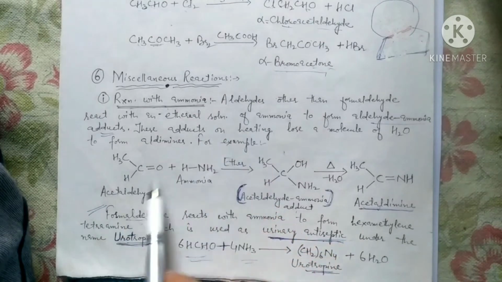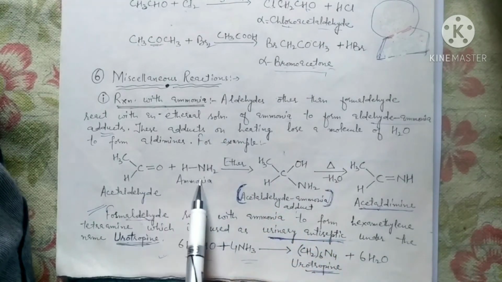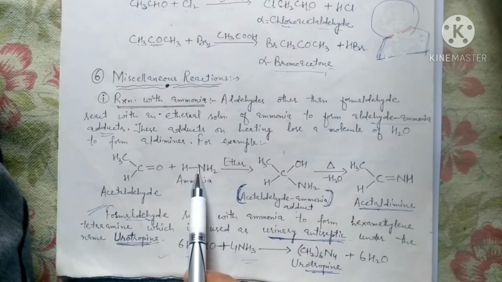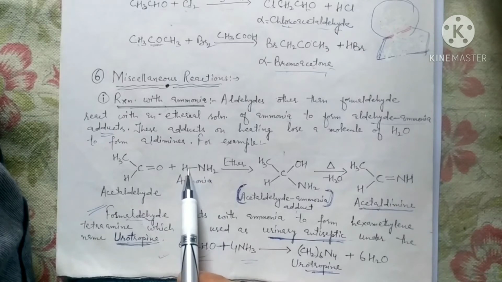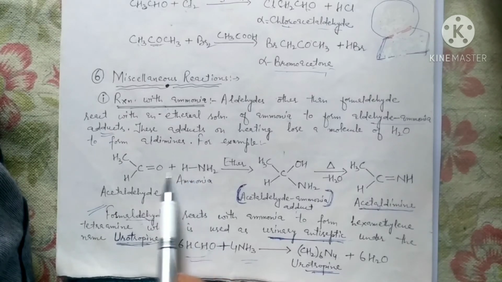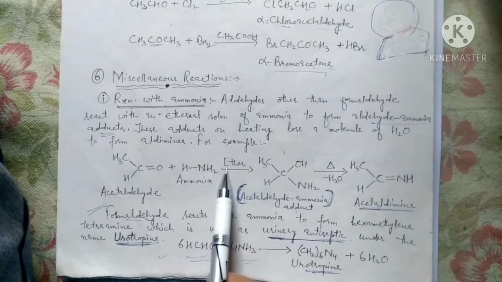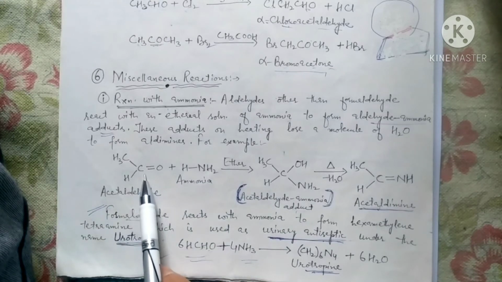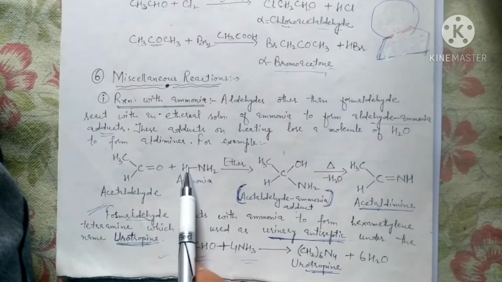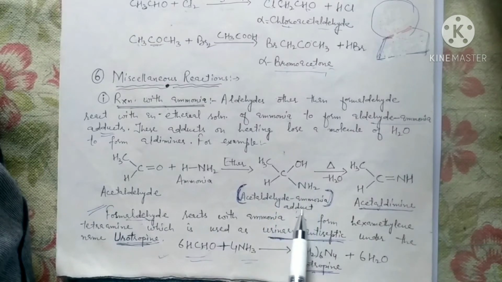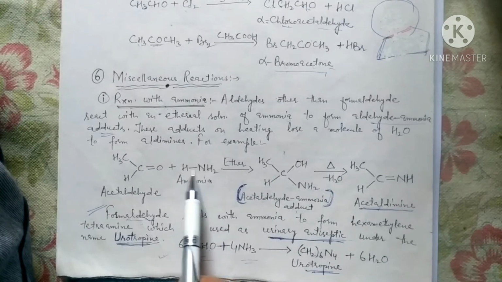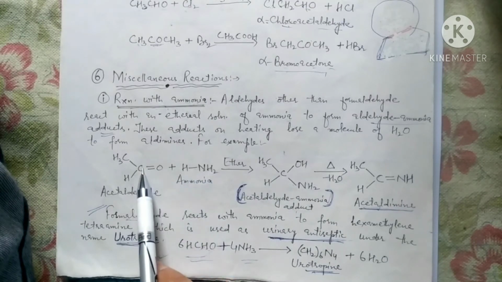So, reaction with ammonia. Have a look directly at this reaction. This is acetaldehyde. What happens with the ammonia? This is NH3, one hydrogen has been exposed here in order to show the reaction, and the attack of the nucleophilic part, that is NH2, happens on this carbon, and this oxygen will take up this hydrogen, thereby forming this acetaldehyde ammonia adduct. Adduct means addition product. So simply this species is added to this aldehyde molecule, that is to this acetaldehyde.